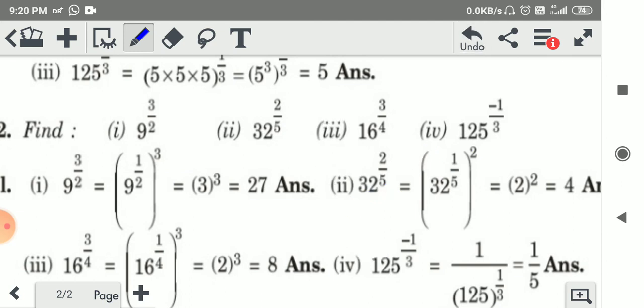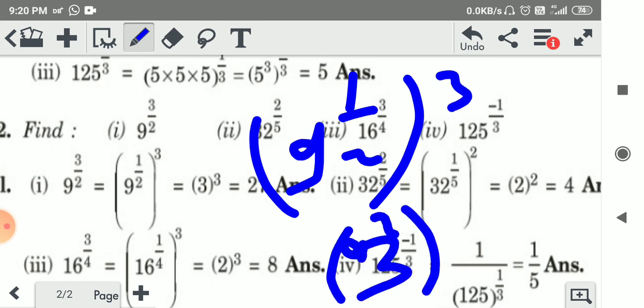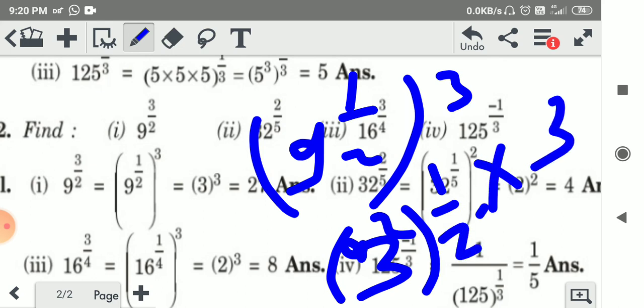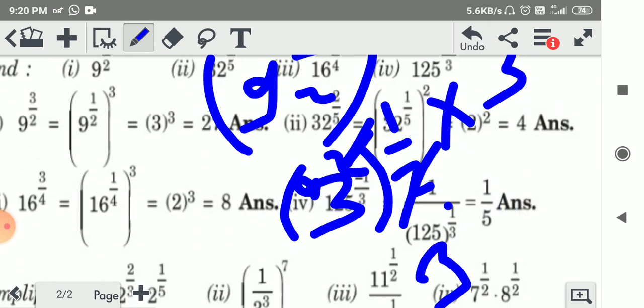So 9 to the power 1 by 2 upon 3. Here 9 is equal to 3 squared, and overall 1 by 2 over 3, the 2 cancels with 2, remaining 3 to the power 3. So this is equal to 27. Okay.